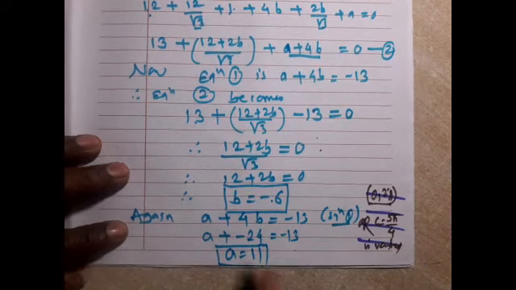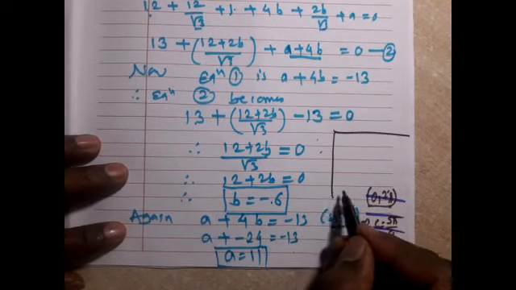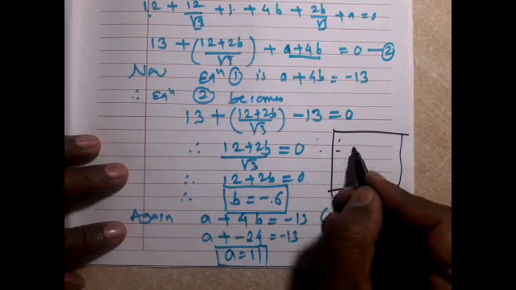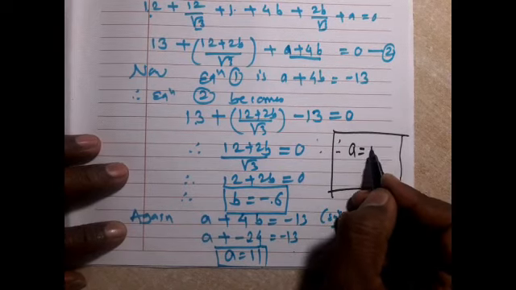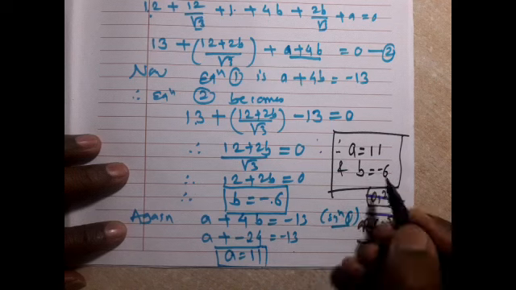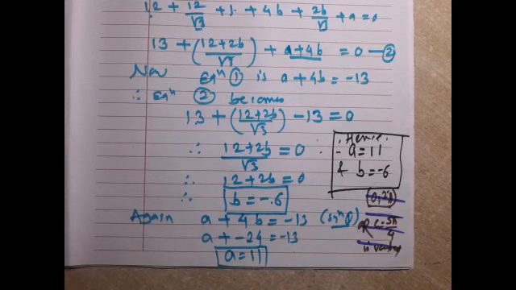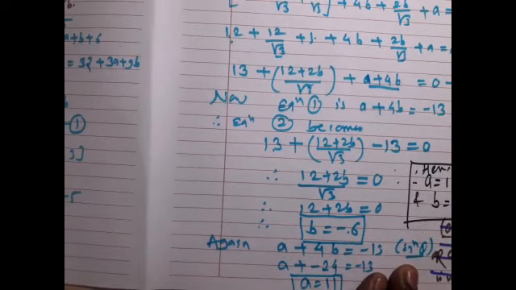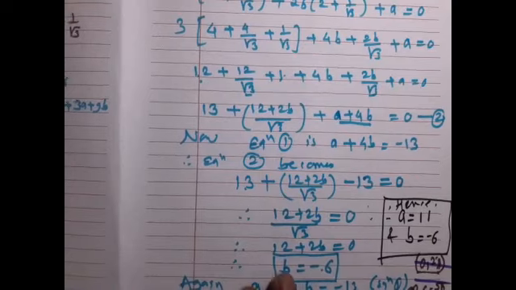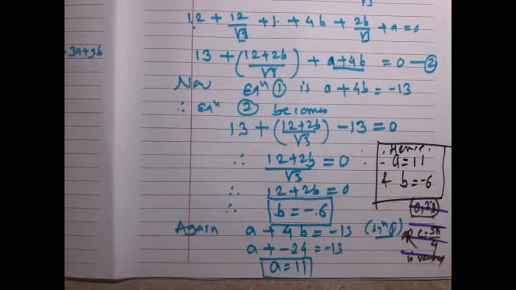If you are careful about calculations, therefore the final answer is a = 11 and b = -6. Hence the answer. Okay. For marks, very simple example.